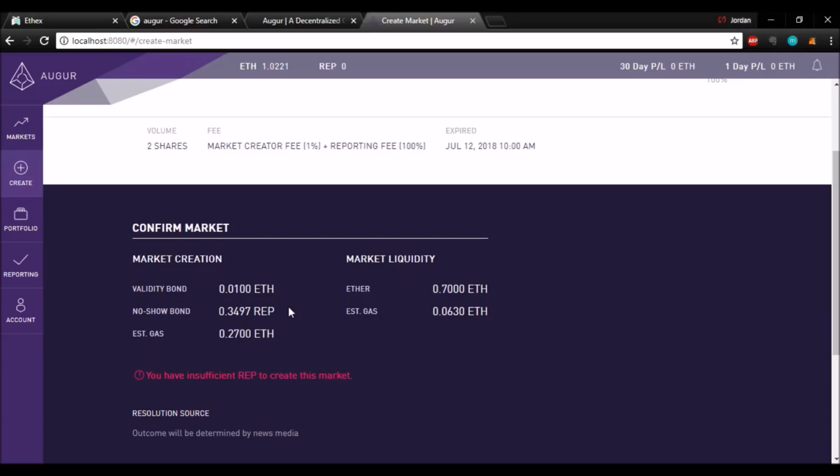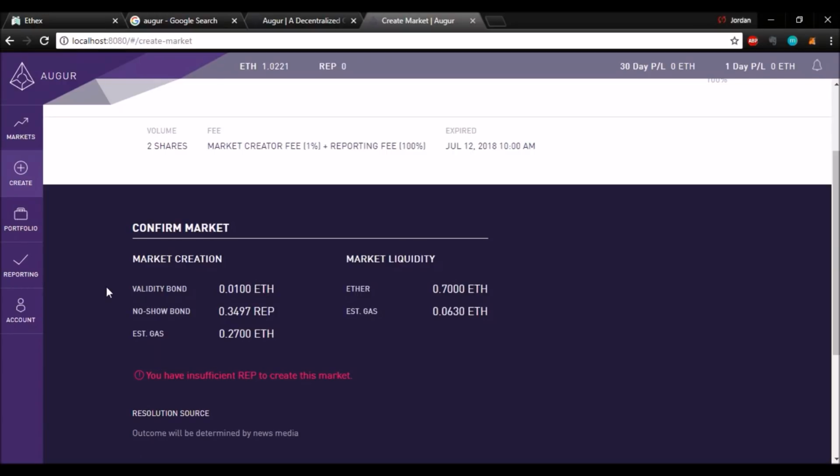The no-show bond is me staking a little bit of my reputation, which is the Augur token, saying that when it's time to show up to report on the bet, then I'm going to show up and report on the bet. Whether it's because the time expires or because one of the outcomes becomes true before that time expires, I have to show up and validate the outcome. If I don't, then this reputation becomes public.